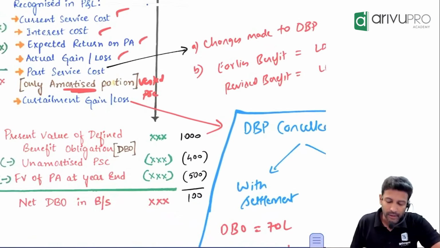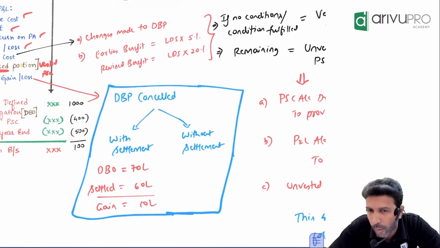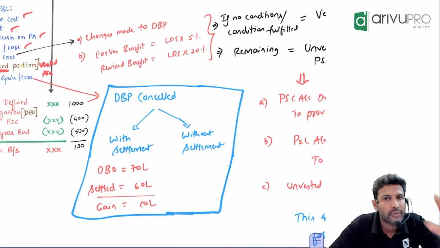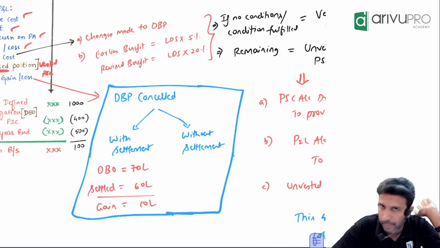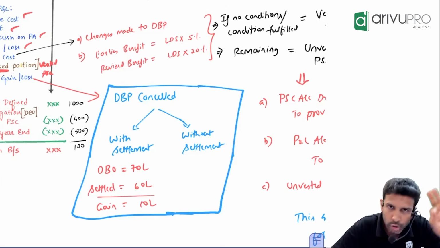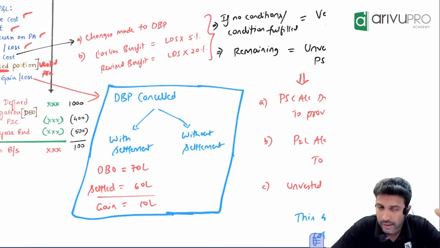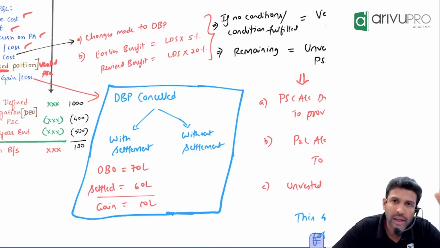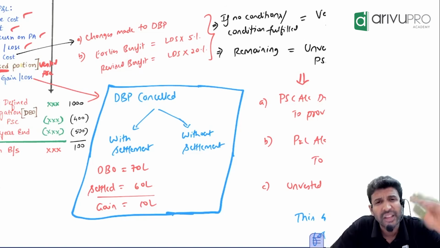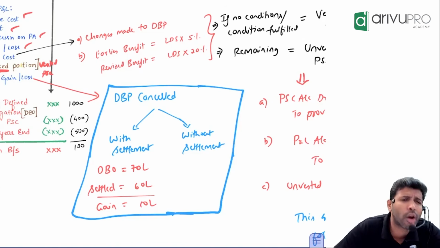Now let's take a small example. Basically one defined benefit plan was there. We cancelled it. Why? We had given a defined benefit plan to the workers of one division. That division is performing horribly. Full loss and more loss.